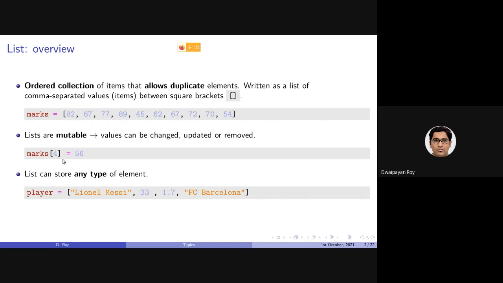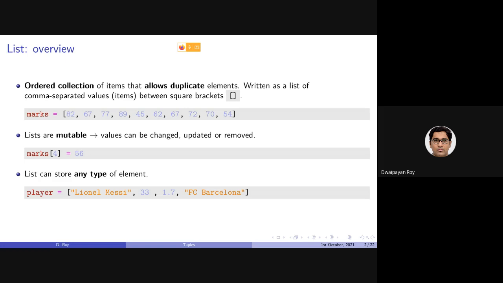Also, list can store any type of element, and any number of elements. Practically, based on the memory constraint in your machine, although theoretically it is possible to store an infinite number of elements as items in a list.